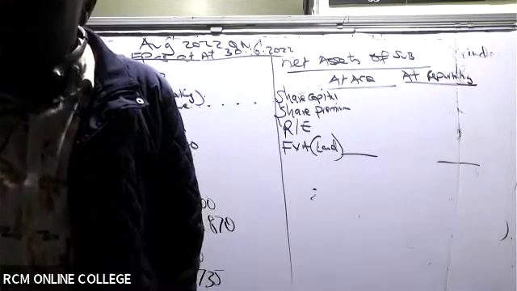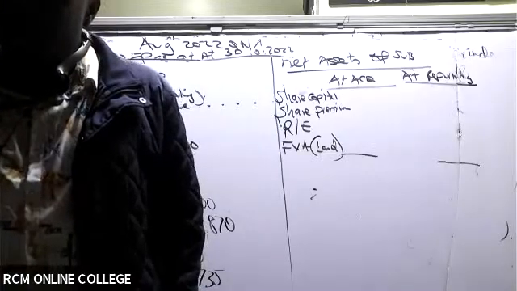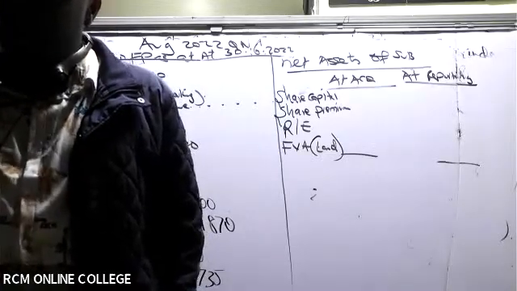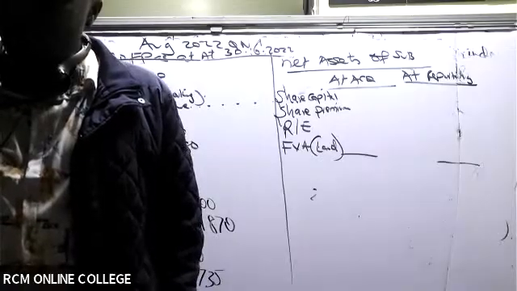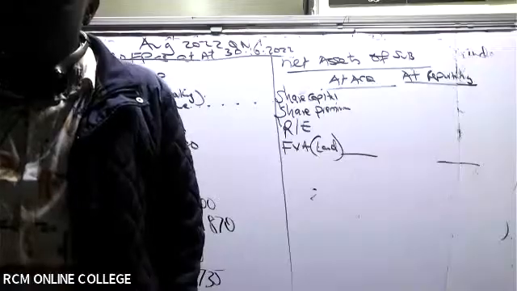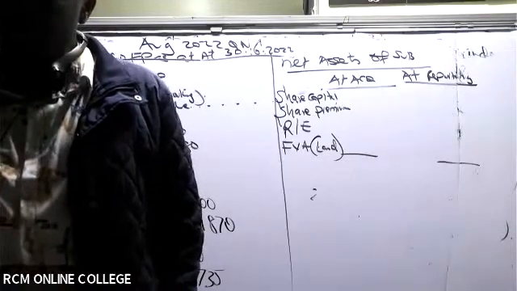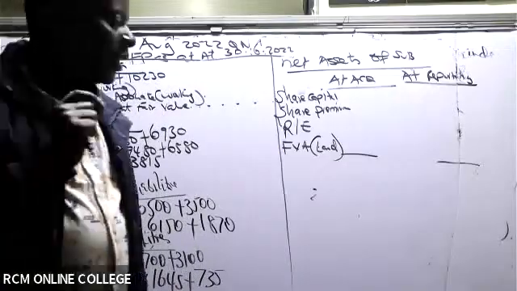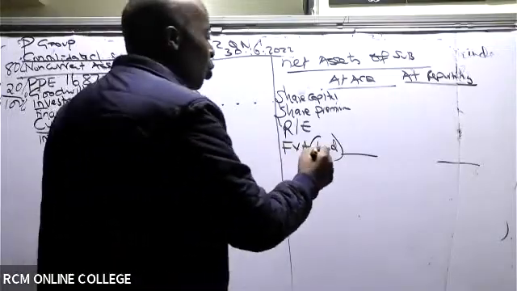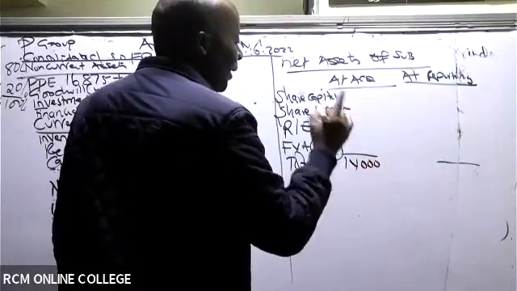P Limited wishes to use the fair value method of accounting for goodwill. On 1st January 2012, the fair value of all the identifiable net assets was 14,000. So the total here is 14,000 at acquisition.